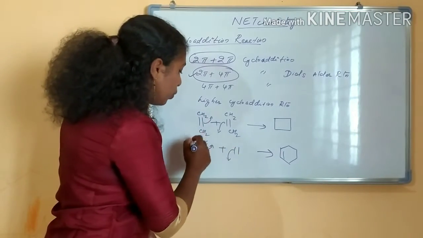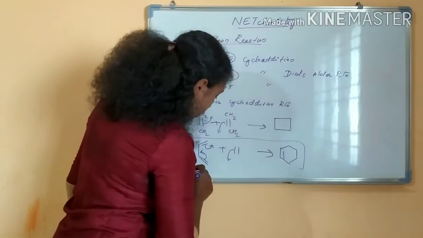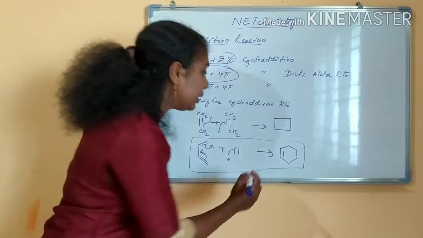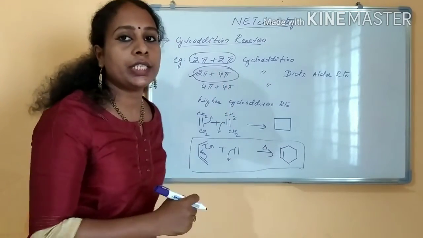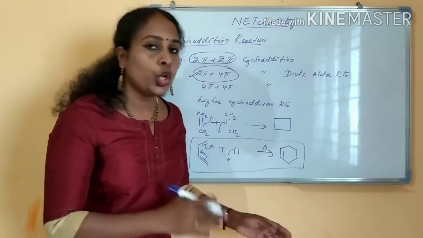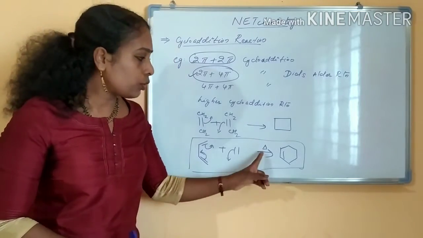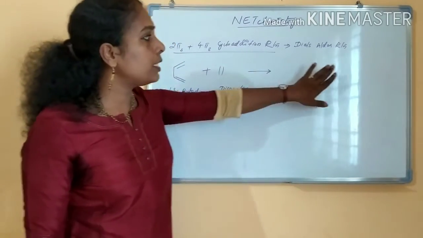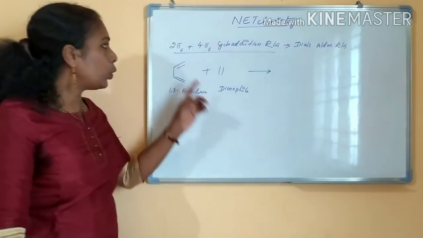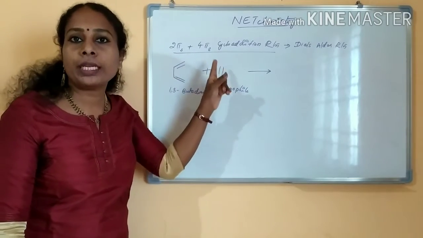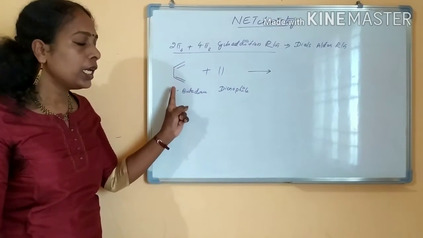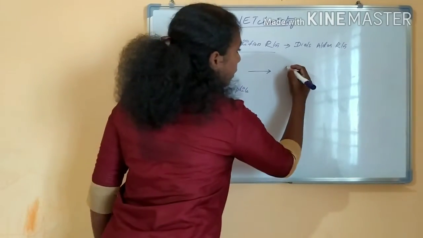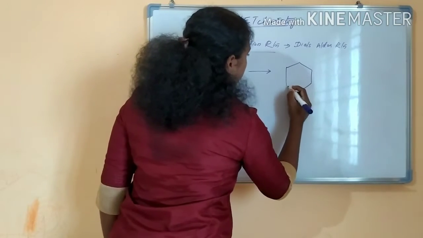And we will discuss more about the Diels-Alder reaction. This is an important reaction. This Diels-Alder reaction is always carried out thermally. Under delta condition only the Diels-Alder reaction happens, it is not photochemically allowed. This is always carried out under thermal conditions. Out of the cycloaddition reactions, the Diels-Alder reaction is very important. The Diels-Alder reaction is a 2 pi 4 pi cycloaddition reaction. 1,3-butadiene and ethene will combine together to form a 6-membered ring. How it forms, we will see.